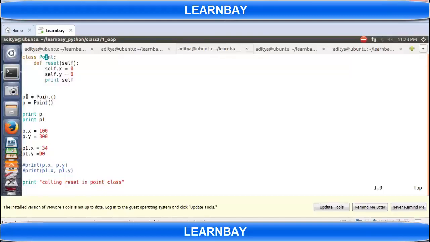What I'm doing is calling p1 equal to Point, and instead of p1 I just write p2. That will be the second thing, p2 is this, and then p1.